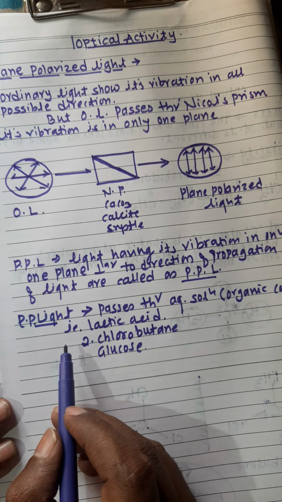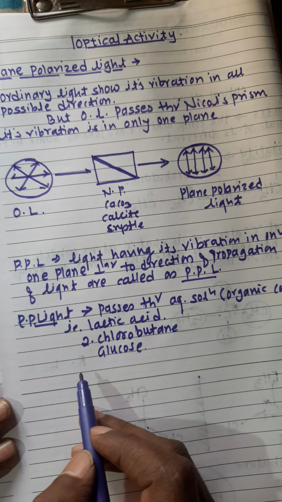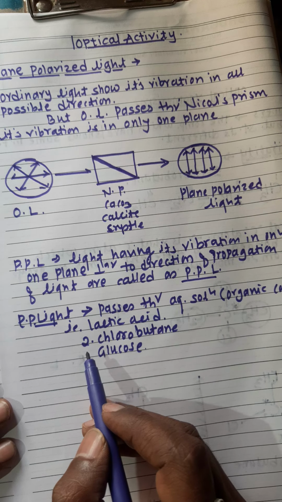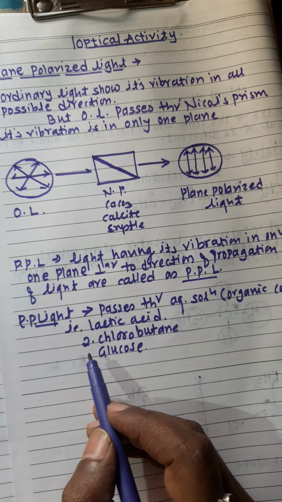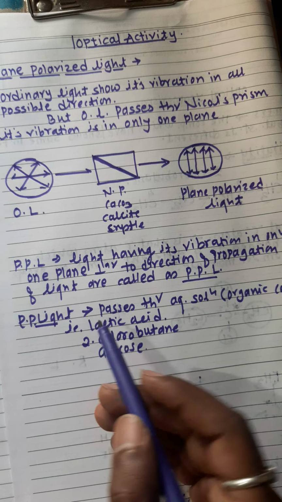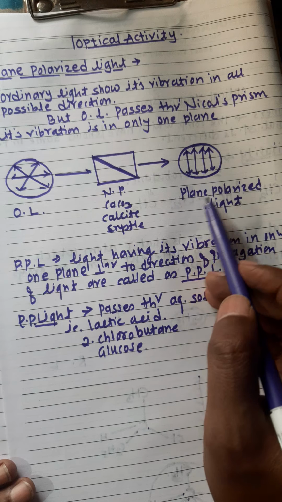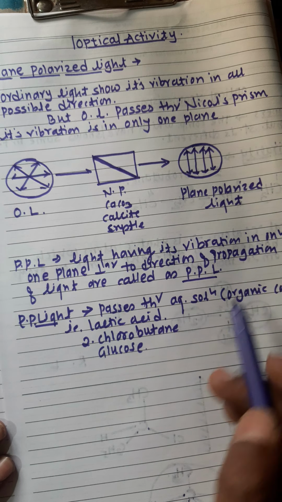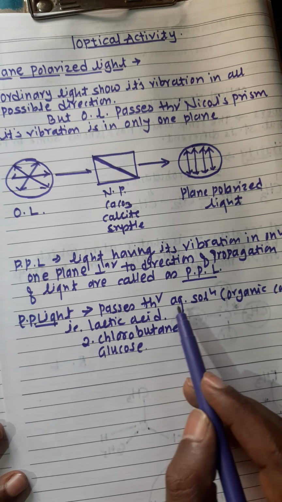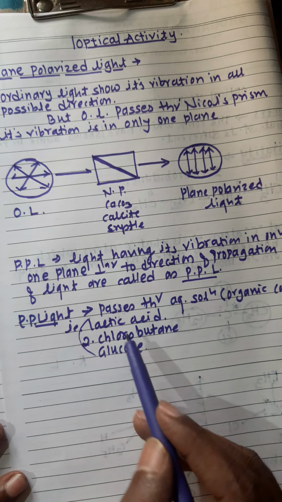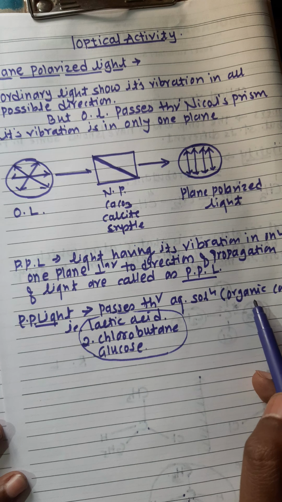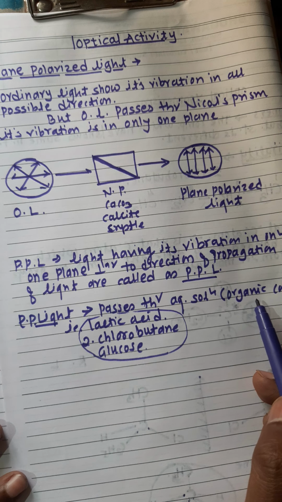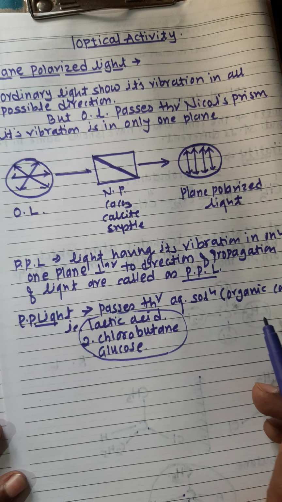the plane polarized light changes its oscillation, that is vibration. The original vibration of plane polarized light gets changed when it passes through these types of chemical substances, that is organic compounds. That is, it shows optical activity.